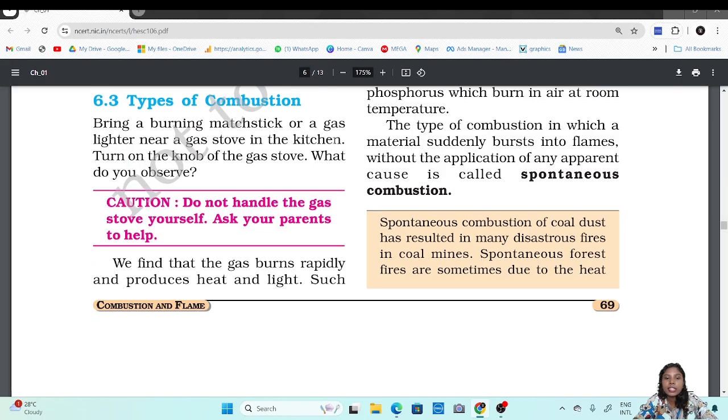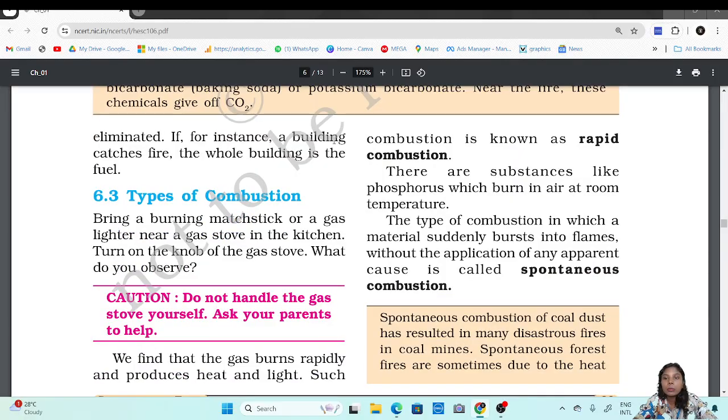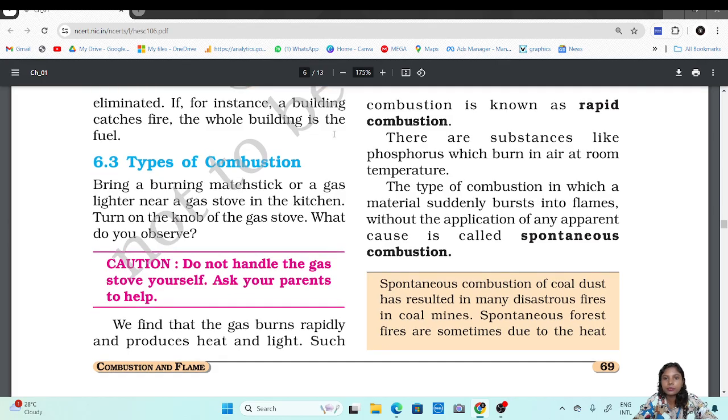We find that the gas burns rapidly and produces heat and light. Such combustions are known as rapid combustion, wherein there is immediate production of heat and light. In such cases, it takes place very rapidly. The minute you bring the matchstick close to the gas stove, it will produce heat and some light.